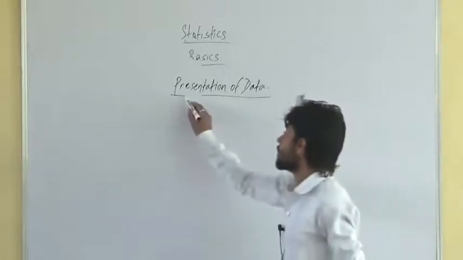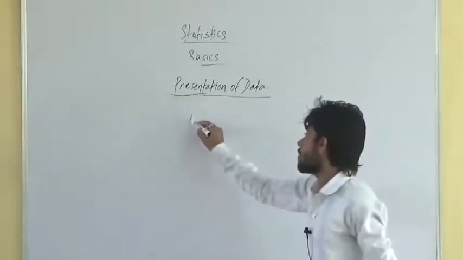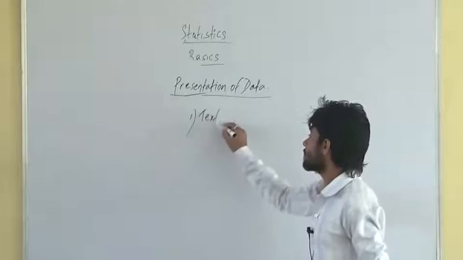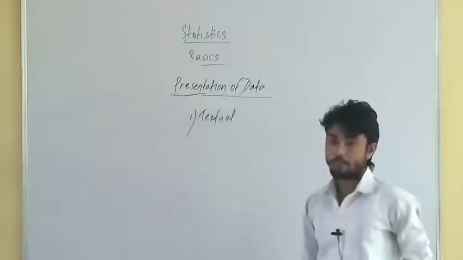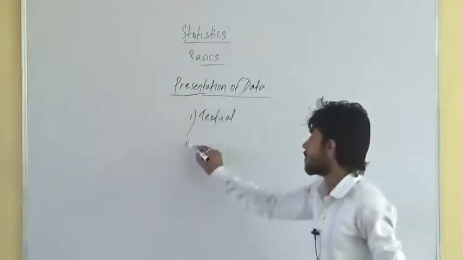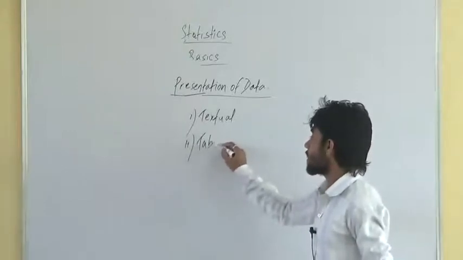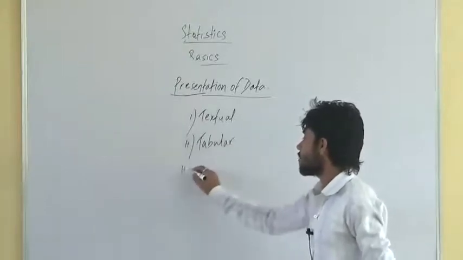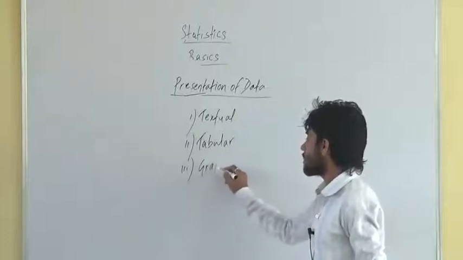There are different methods of presenting the data. One is textual presentation. Next, tabular presentation. Third, graphical presentation.